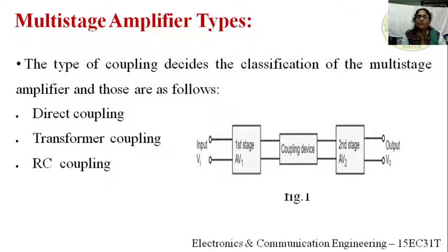If you want to amplify AC signals, from a lower range to a higher range of frequency, we prefer transformer coupling or RC coupling. Therefore, for multi-stage amplifiers, the coupling devices used are transformer, RC and direct. For DC, direct coupling, and for AC, transformer and RC coupling.